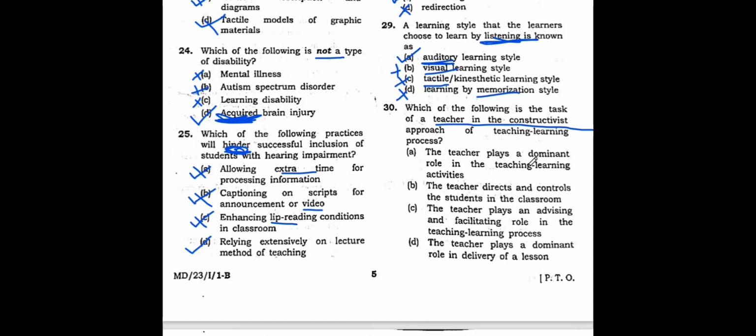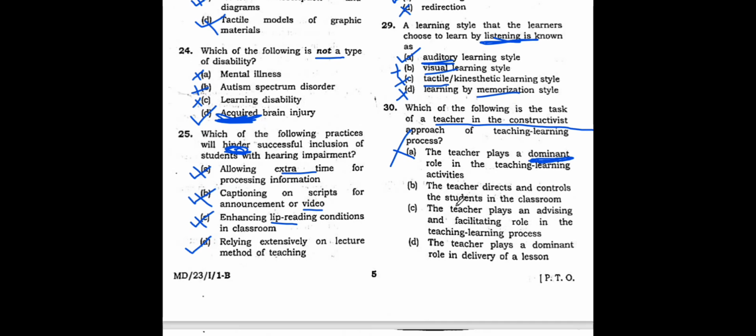Number 1, the teacher plays a dominant role in the teaching learning activity. See, here itself the negative word is given. We as teachers, we do not go to the classroom and dominate the students. No, this is a wrong option. The word dominating is used here, the wrong word. So we never go to the class and dominate the learners. No, this is not our work.